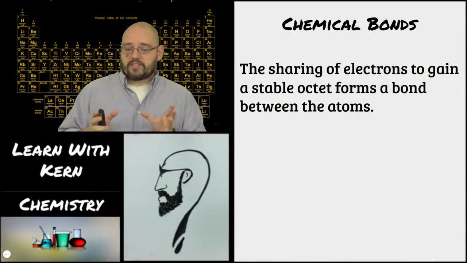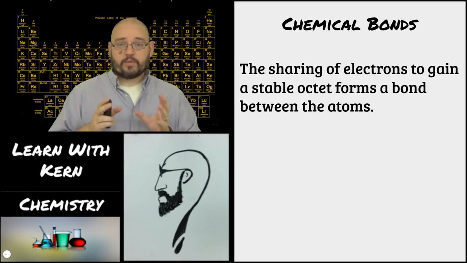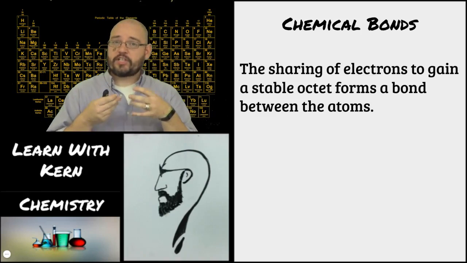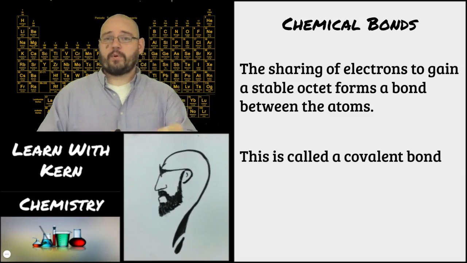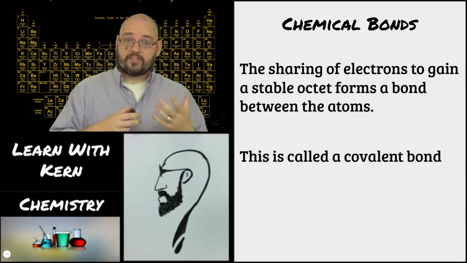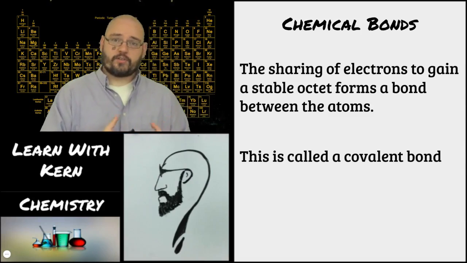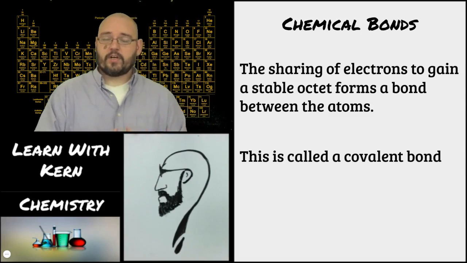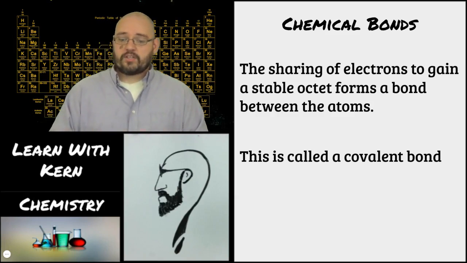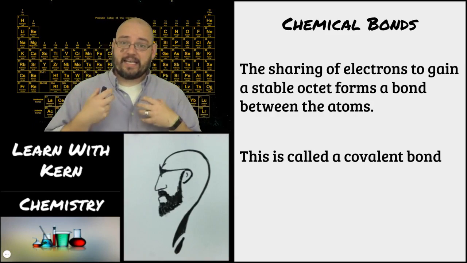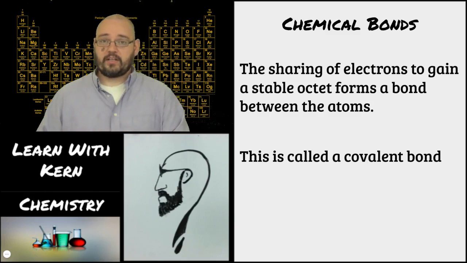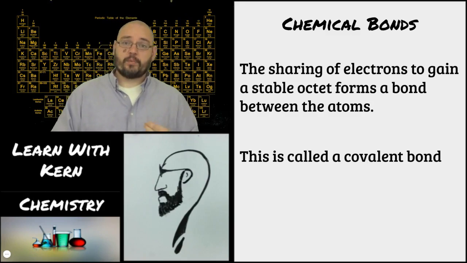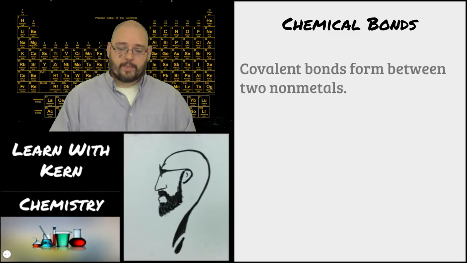So that sharing of electrons to gain a stable octet forms a bond between those atoms. As long as they're sharing those electrons, they're stuck together, right? That is what we call a covalent bond. The word covalent actually means the prefix co means together. So that's why we cooperate, we operate together. A coworker is someone you work with. So co means with or together. So a covalent bond is a bond where the valences are together. They share the valence electrons. So a covalent bond is a bond where they're sharing the electrons, all right?